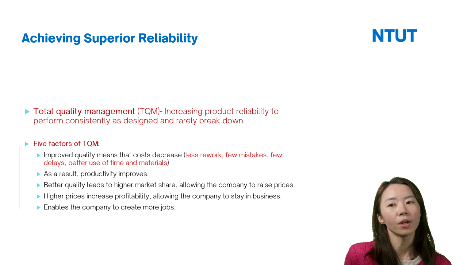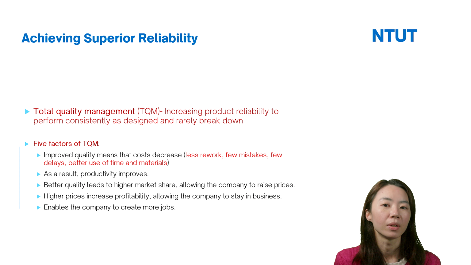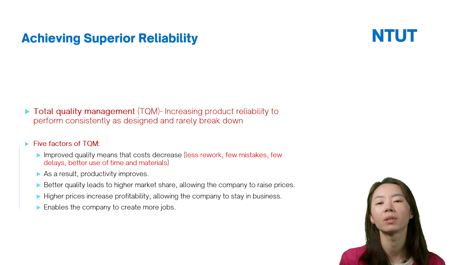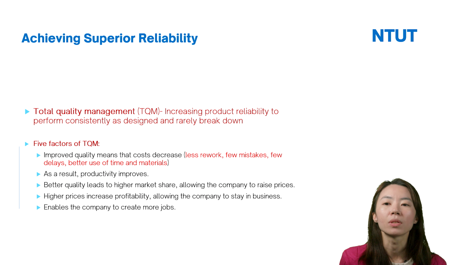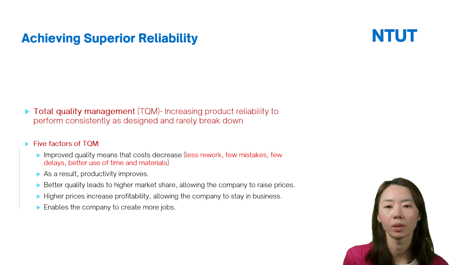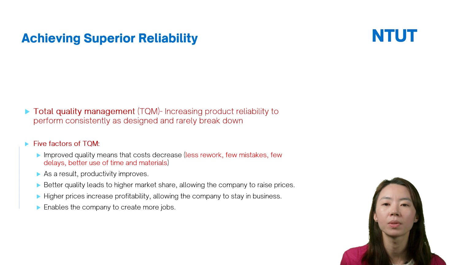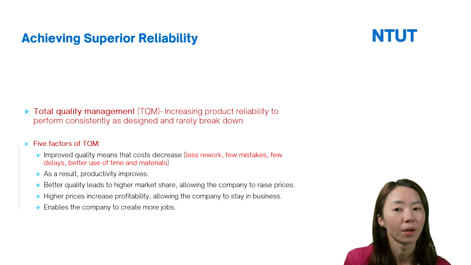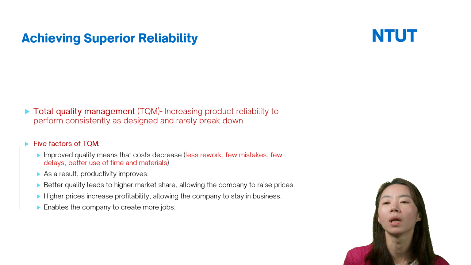Okay, so how can firms achieve superior reliability? Maybe firms can introduce some management, for example, total quality management, TQM. This can help firms increase the product's reliability to perform consistently as designed and without breakdown. So firms can use total quality management to increase their reliability.